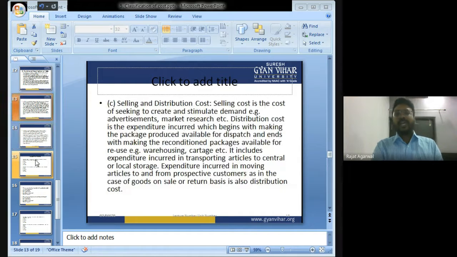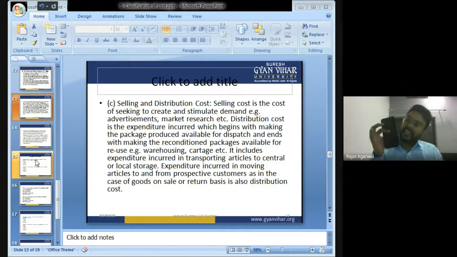What is selling and distribution cost? Selling cost is that cost which we incur to create demand for our product. For example, my company is manufacturing iPhones. Now, to sell this iPhone, I am running an advertisement on television. That advertisement is costing me 1 crore rupees.